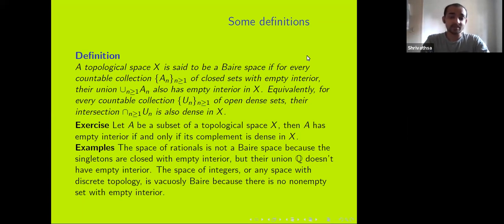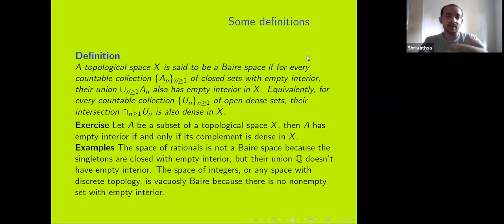So before giving an example of a Baire space, I'll give an example of something which is not a Baire space. So consider the rationals with the usual standard Euclidean topology. The set of rationals is a countable set. So we can write Q as a union of singletons, which is a countable union. And in the standard topology, the singletons are closed sets and they have empty interior. So we have Q as a countable union of closed sets with empty interior, but Q itself doesn't have empty interior because it's the whole space. So Q is not a Baire space.